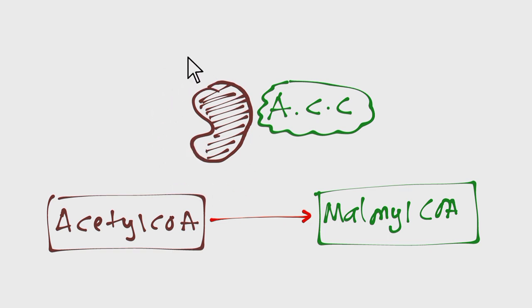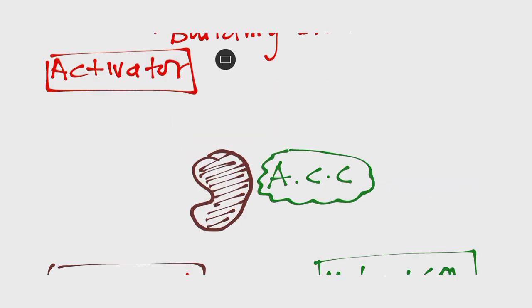Now, what is going to activate this acetyl-CoA carboxylase? Let us look at what's going to activate it and what's going to inhibit it. The main activator of acetyl-CoA carboxylase is a hormone that we call insulin. Insulin is an anabolic hormone. What do we mean by anabolic hormone? It promotes building up of biomolecules. For example, when you've got insulin, you're going to start building glycogen, you're going to start building fatty acids.